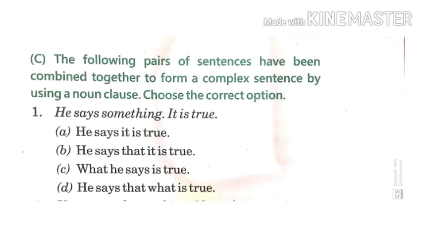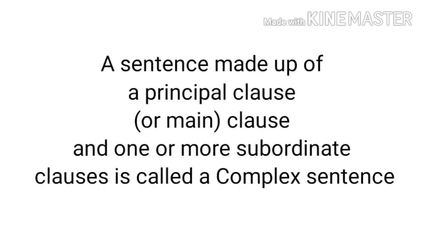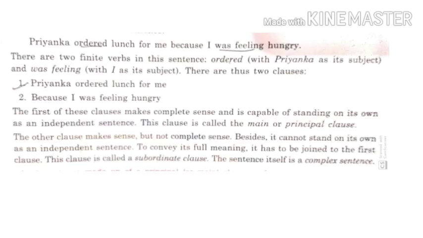Now let's come to part C. The following pairs of sentences have been combined together to form a complex sentence by using a noun clause. Choose the correct option. Now children, you should know what a complex sentence is. A sentence which is made up of a principal clause and one or more subordinate clauses is called a complex sentence. For example, I'll give you a sentence. Priya ordered lunch for me because I was feeling hungry.